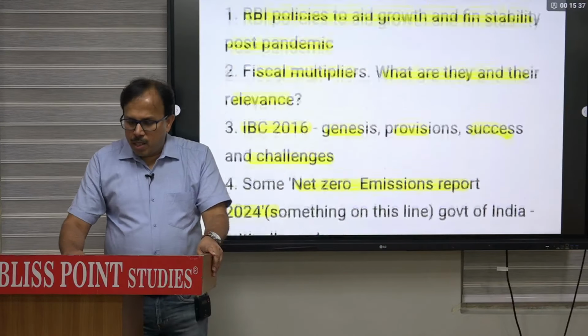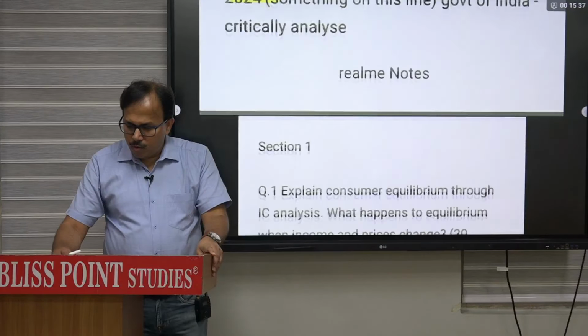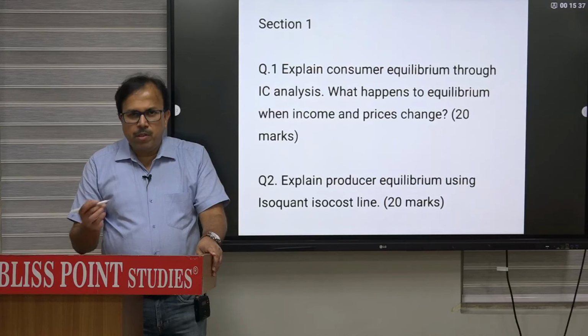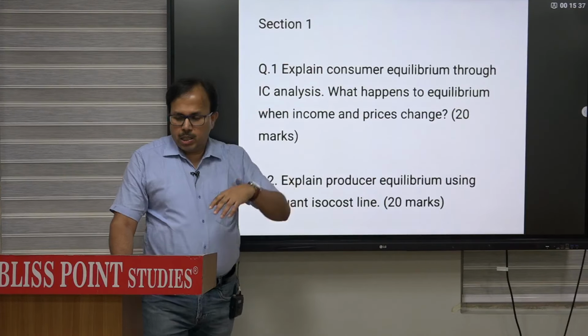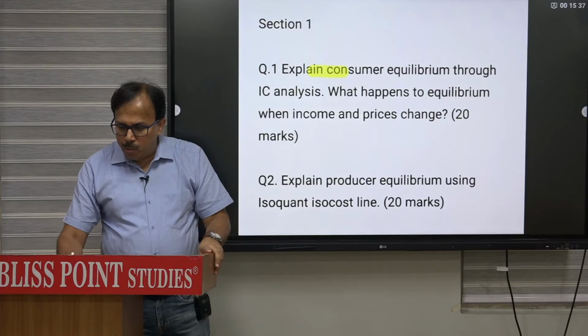So this was basically some sample questions from previous years. This was for 2024. This is for 2023. Explain consumer equilibrium through indifference curve analysis. What happens to equilibrium when income and price change?